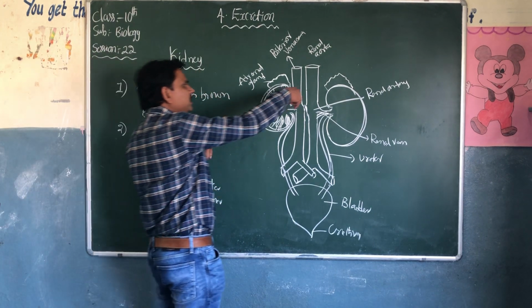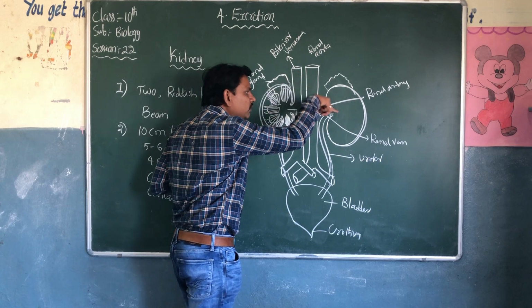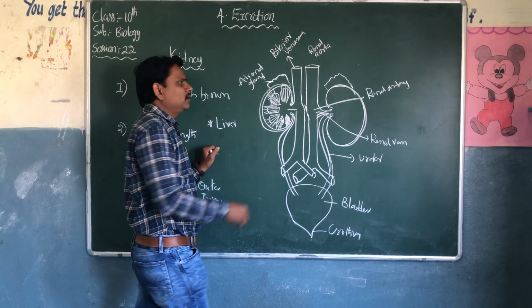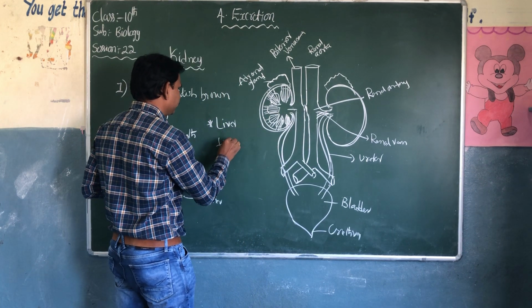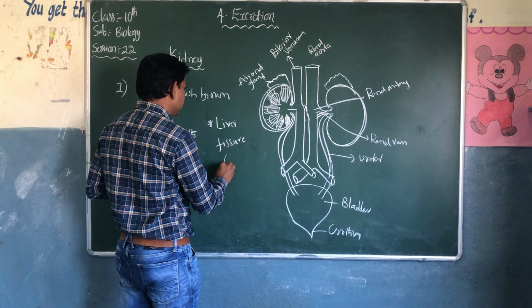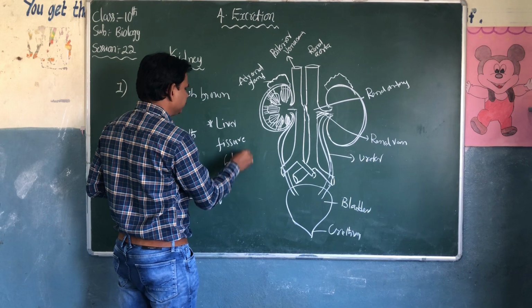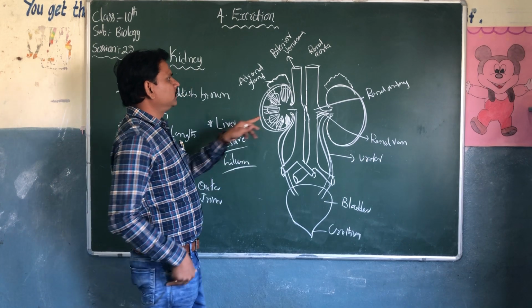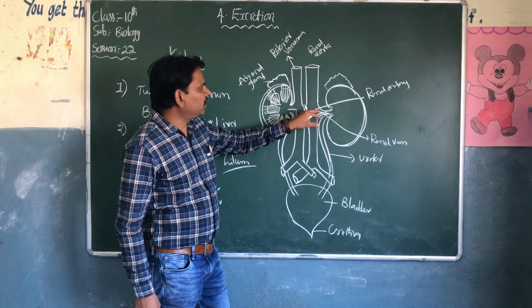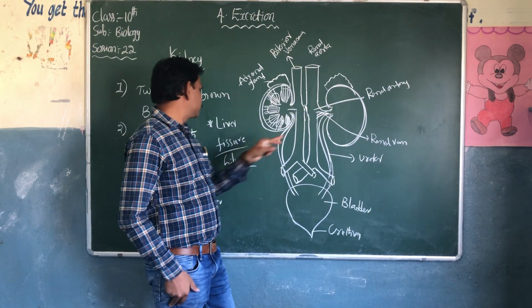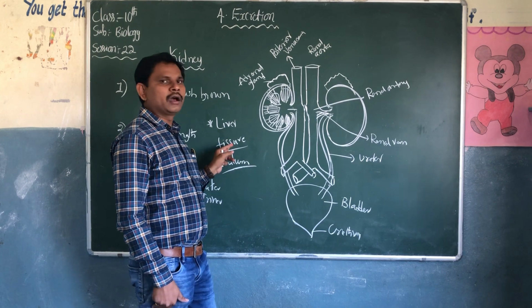So when these vessels are entering into the kidney through the fissure or hilum, this renal artery enters into the kidney through the fissure or hilum.